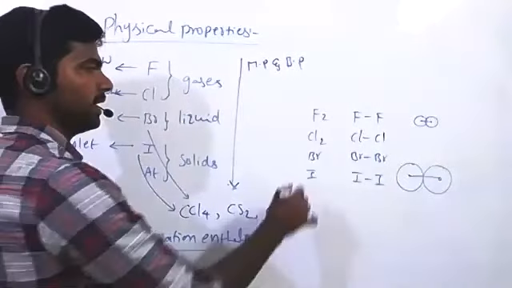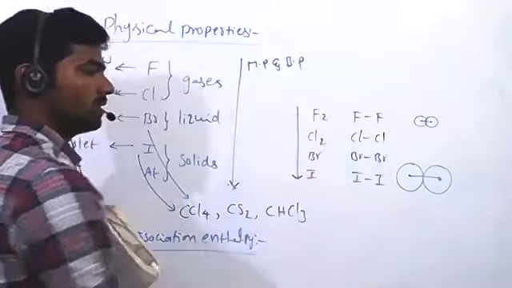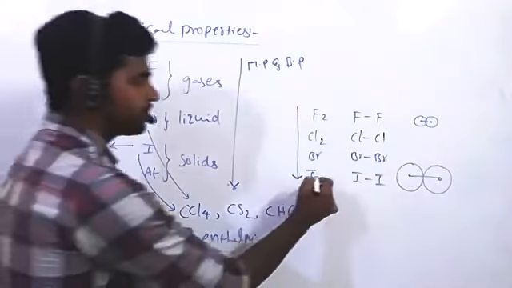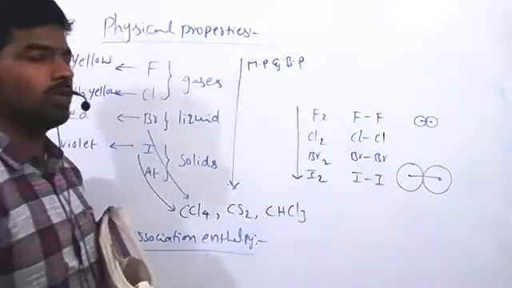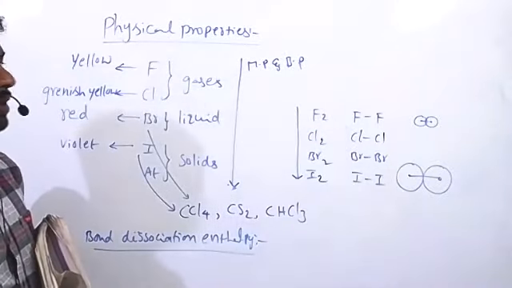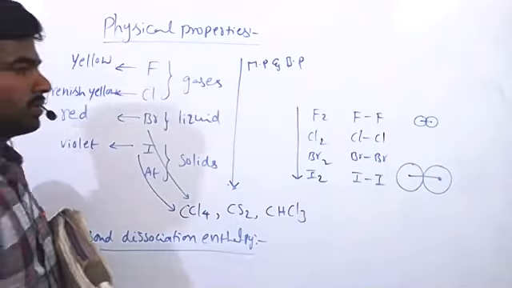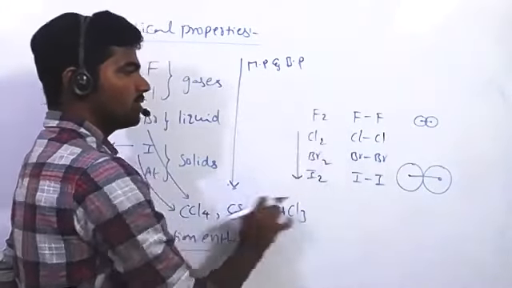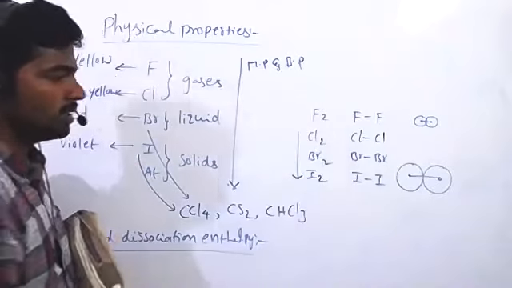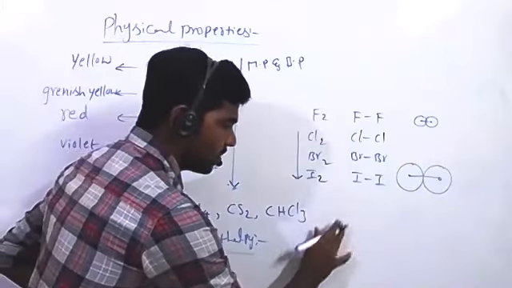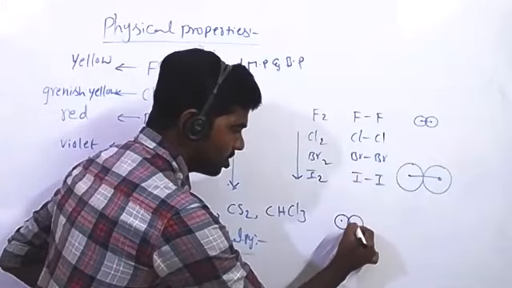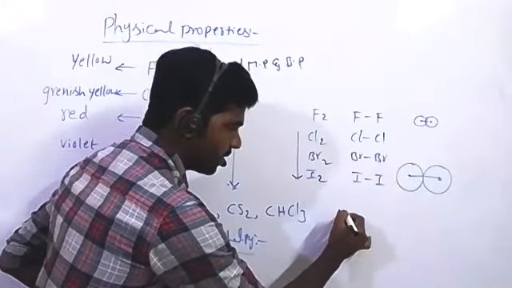That is the general trend. Down the group, bond dissociation enthalpy decreases. But however, here the exception is fluorine having the lower bond dissociation enthalpy. From chlorine onwards it decreases, but fluorine having lower bond dissociation enthalpy than chlorine. The reason is fluorine having very small size, due to small size of fluorine atoms, and they're having 3 lone pairs of electrons.